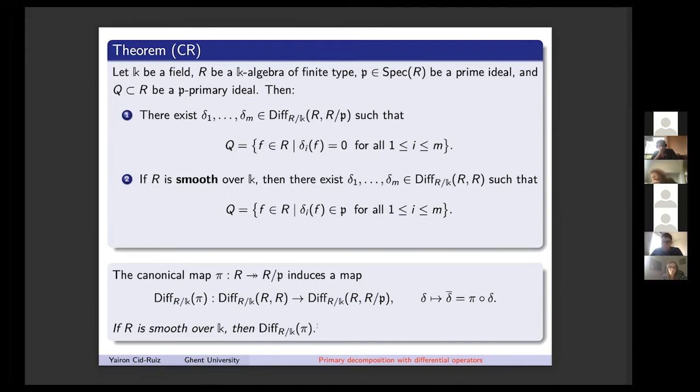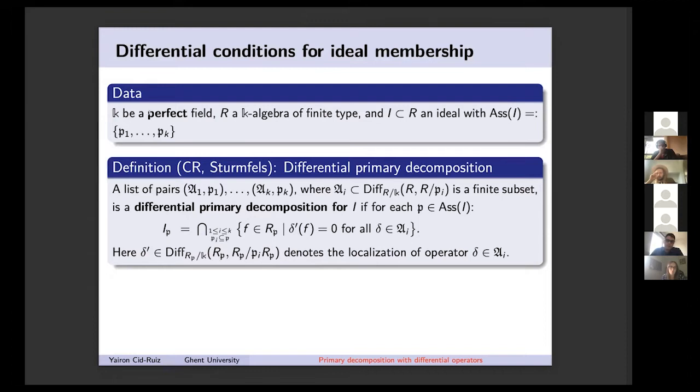Now let's describe any ideal with the use of differential operators. That's the next step. For the rest of the talk, I will fix K a perfect field, which is needed for the bounds that I will give, and R an algebra of finite type over K. I is any ideal, and I will fix the associated primes, P1 until Pk. Now this is a definition with Bernd Sturmfels: we say that the differential primary decomposition is a list of pairs, where the second element is the associated prime, and the first component is a finite list of differential operators from the ring into R mod Pi.